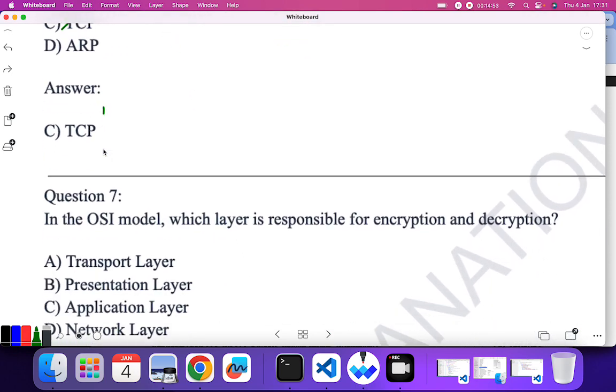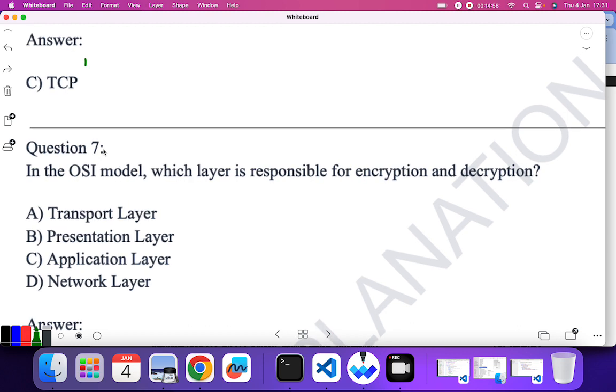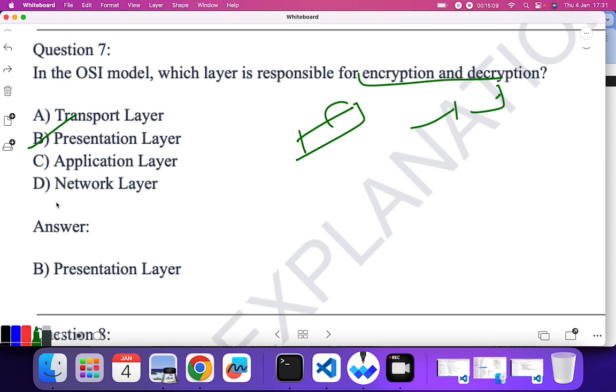question. In OSI model, which layer is responsible for encryption and decryption of data? Okay, so encryption and decryption means if any data is transmitted, we are going to encrypt it, and again on the other side we are going to decrypt the data. So basically this functionality is provided by the presentation layer.